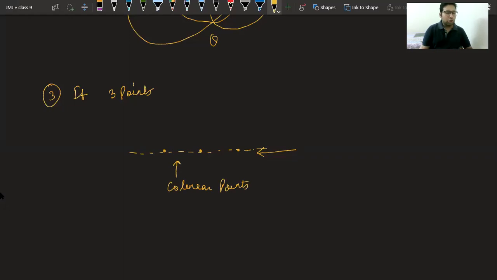So it is not possible to draw a unique circle using these 3 points. Why? Whenever you try, 1 point will be left. If you draw with 1 and 3, the second will be left. If you draw with 1 and 2, the third will be left. So you won't be able to get all 3 points on a circle because they are lying on a straight line. Okay?